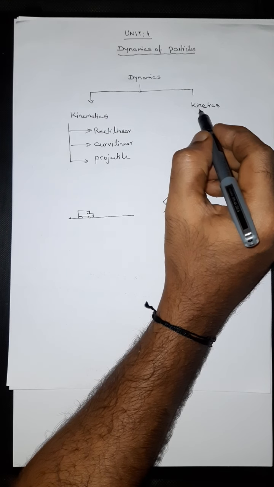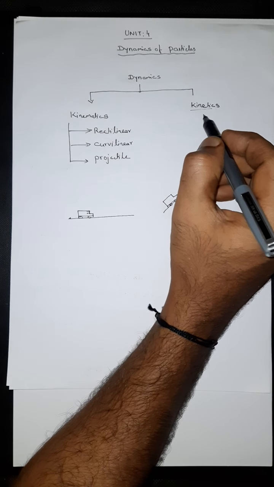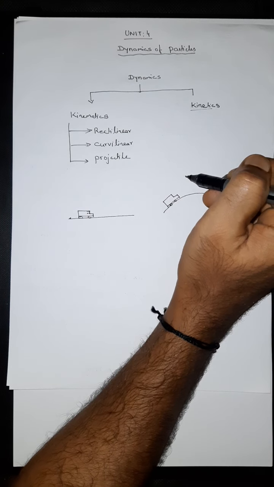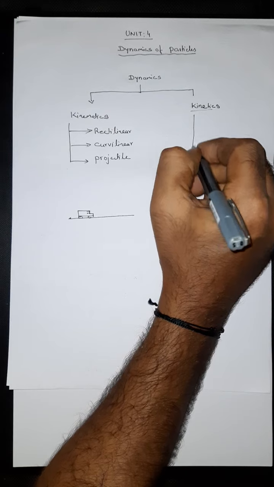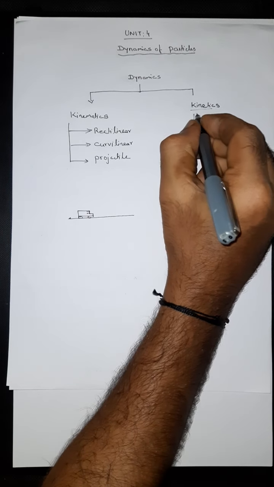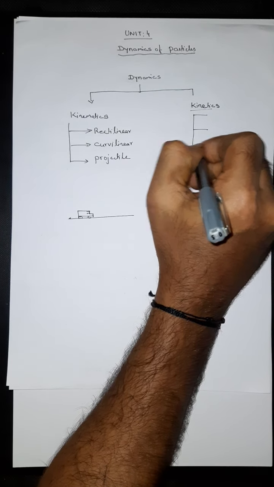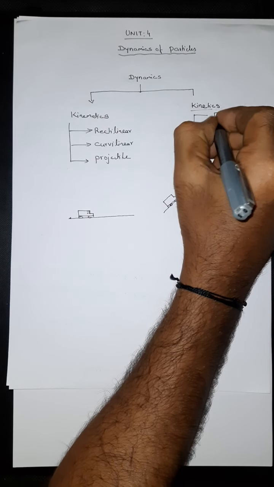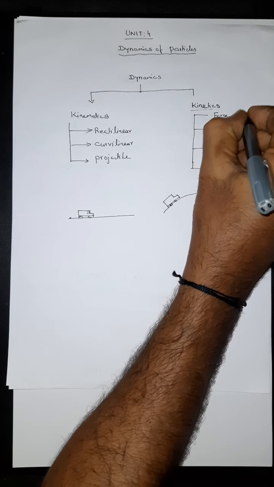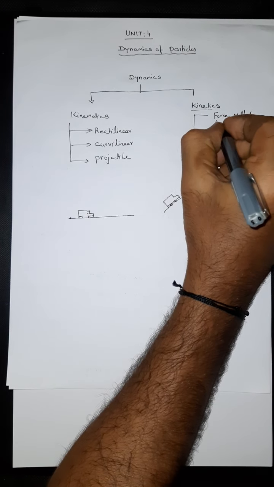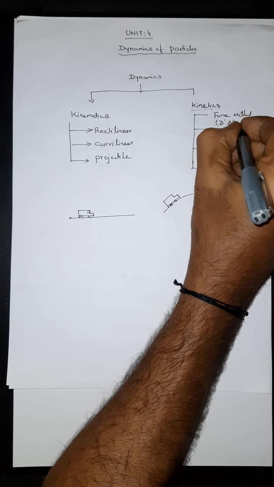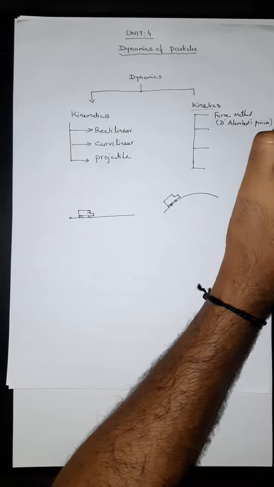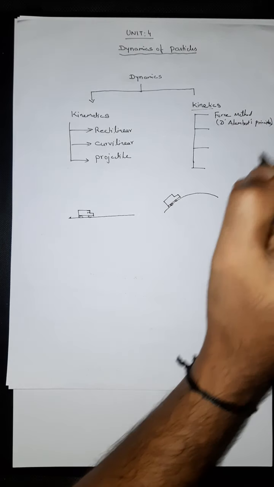And let me just tell you about kinetics. Kinetics is the study of motion of the body with considering forces. Majorly, there are four methods for solving the problems of kinetics. First one is the force method, under which we use D'Alembert's principle.